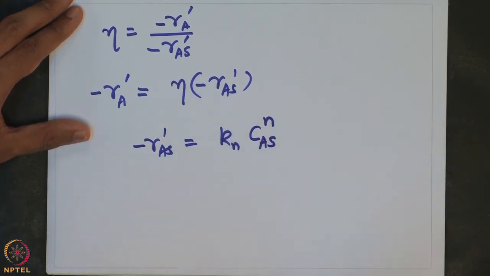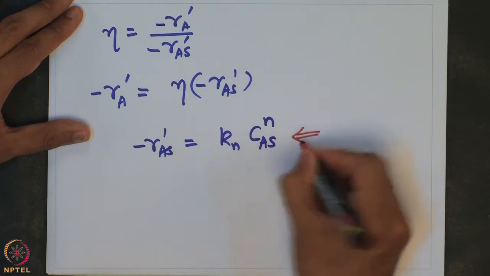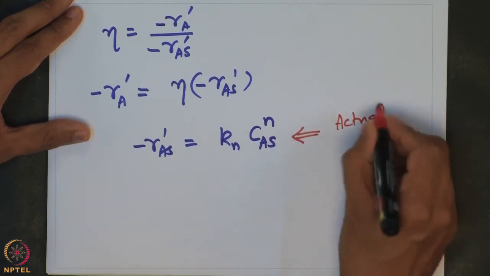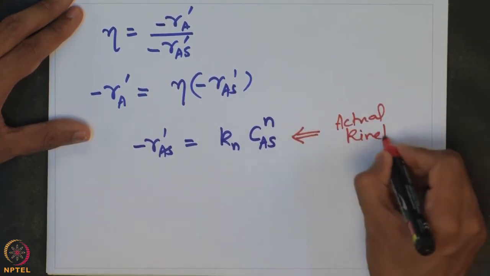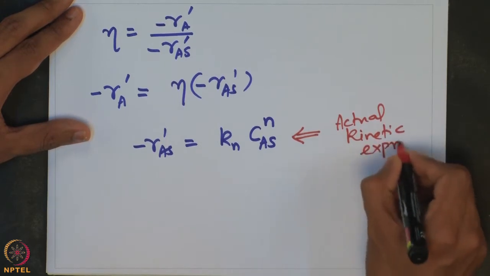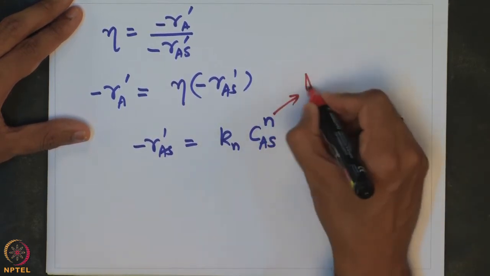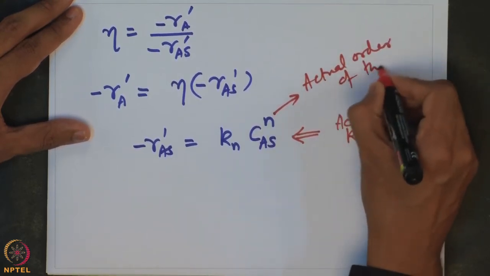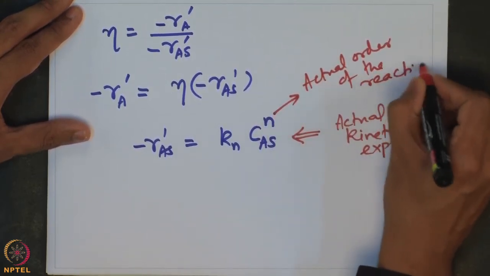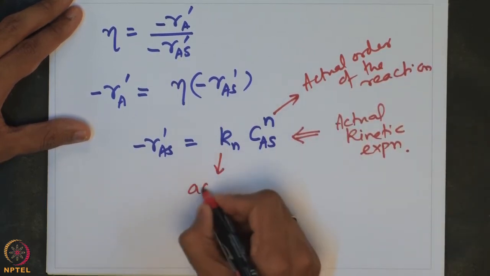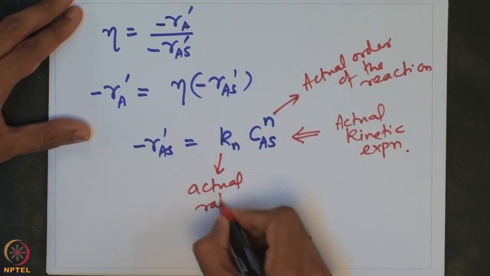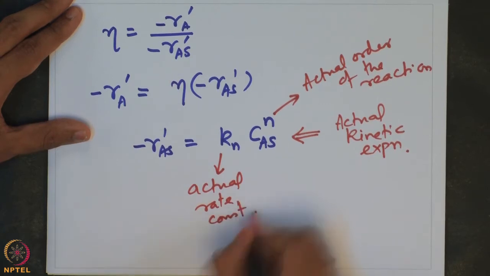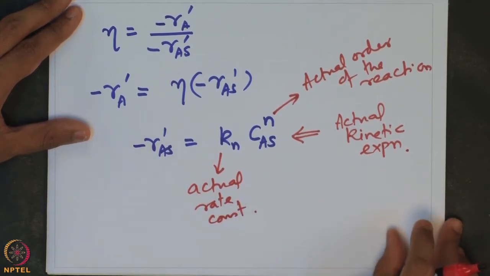So, this is the intrinsic kinetics, this is the actual kinetics, and n is the actual order of the reaction, and Kn is the actual rate constant for that particular case.